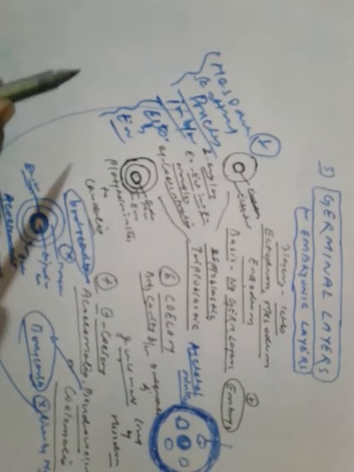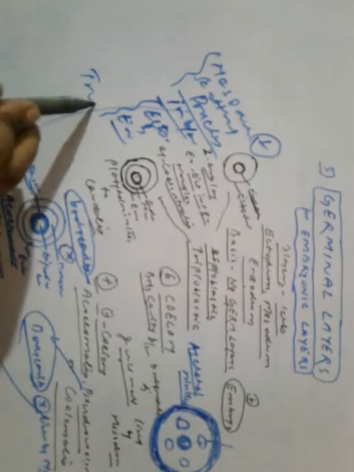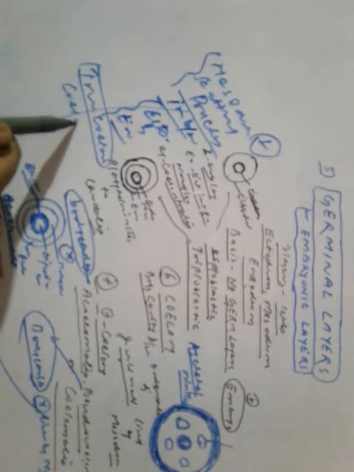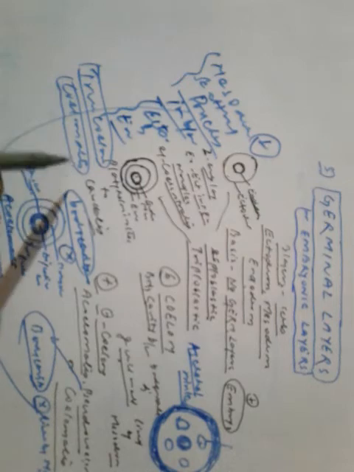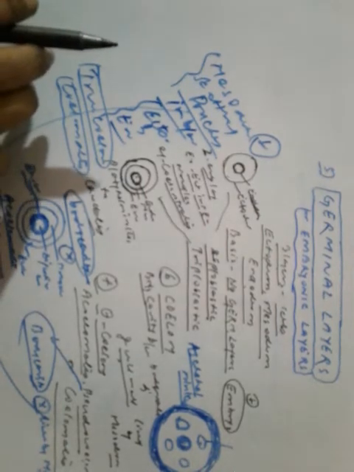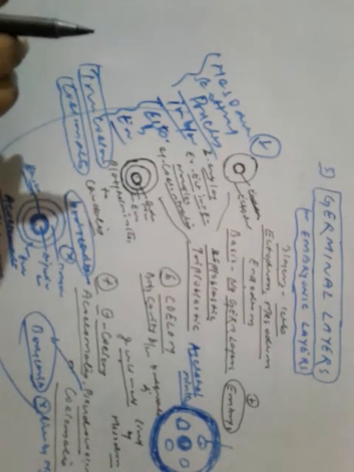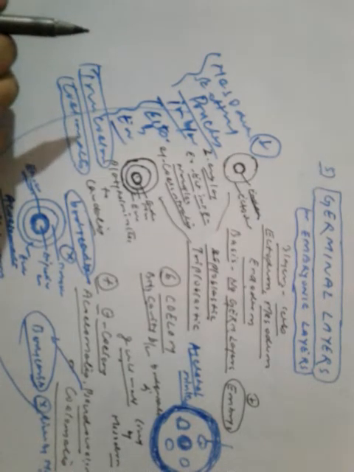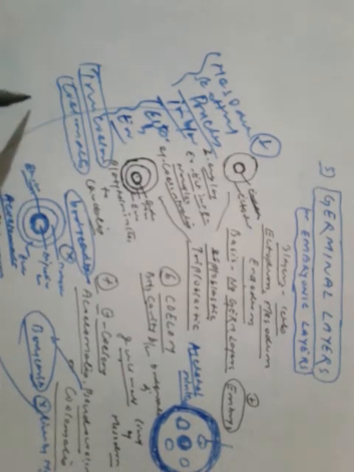Coelomates, the animals having true coelom. The animals having true coelom are known as coelomates. A true coelom arises within the mesoderm. So let's have a look at the figure here.